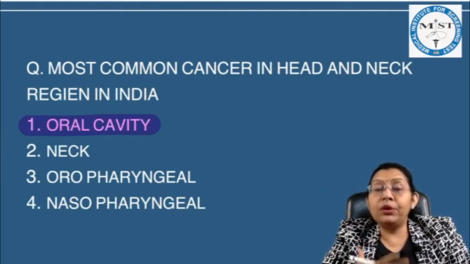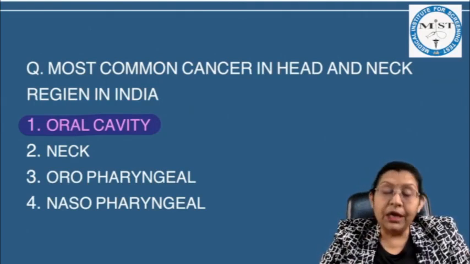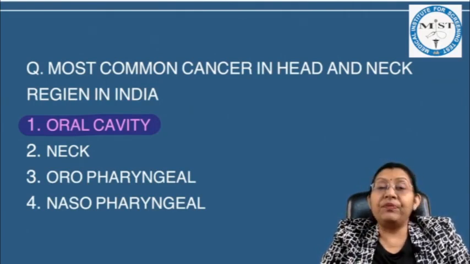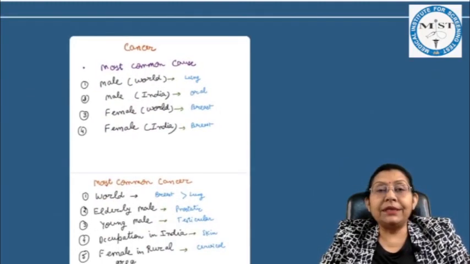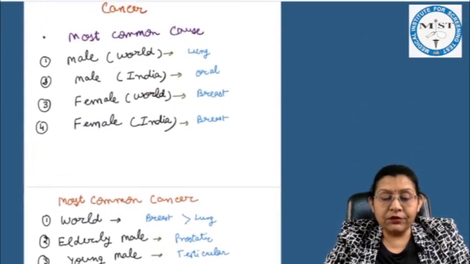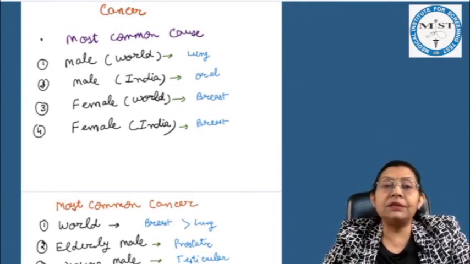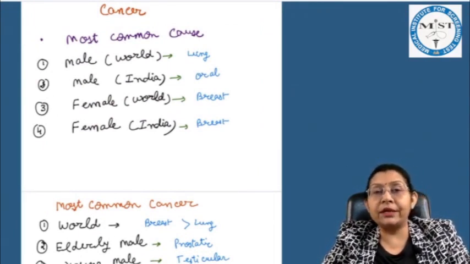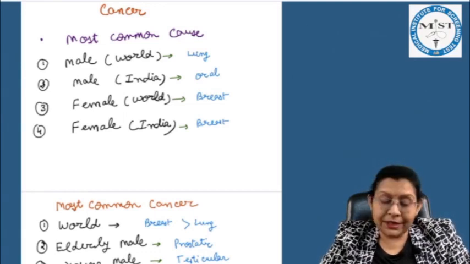Baby says, "Mom, you had used the tobacco throughout the 9 months. You had given me the tobacco. Now I want tobacco." Baby shows the tobacco withdrawal symptoms. So it is a very, very dangerous condition. And we had discussed in detail what are the various causes of cancer in our classes. That in the male world, the lung is the most common cause of cancer, while in India it is the oral cancer, and in female, both in India and the world, it is the breast cancer.